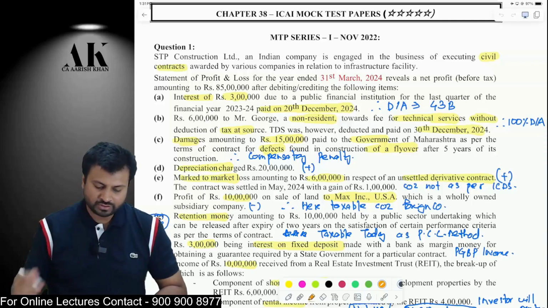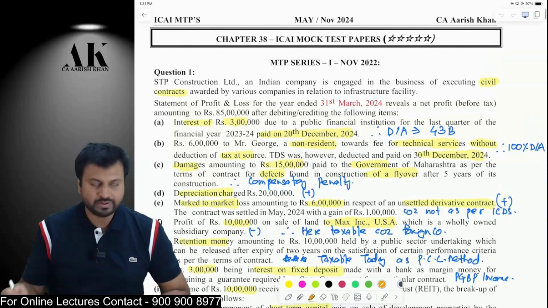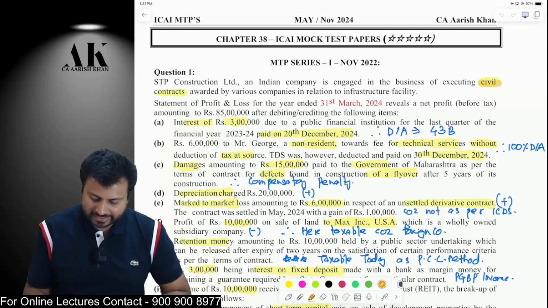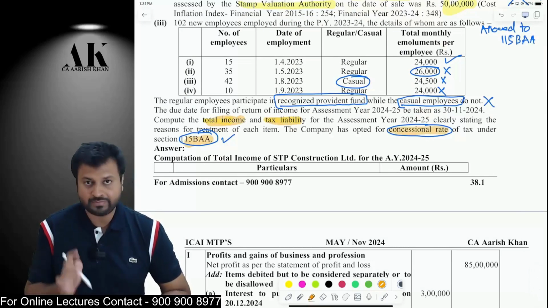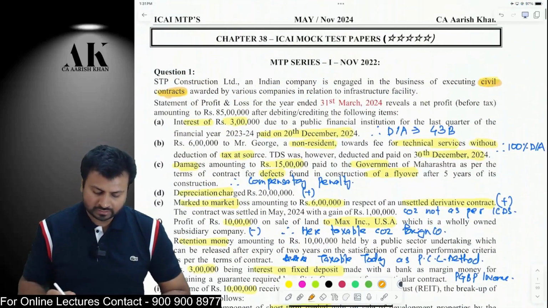So the very first question over here in the MTP series 1 November 2022 is on obviously total income. The first question is generally on total income only. So there is an assessee who is engaged in some civil construction business. The assessee wants to compute the total income tax liability, but as per the provisions of 115BAA. So accordingly, you have to be very careful. 115BAA you have to follow over here. Okay. Now the very first thing is the net profit.